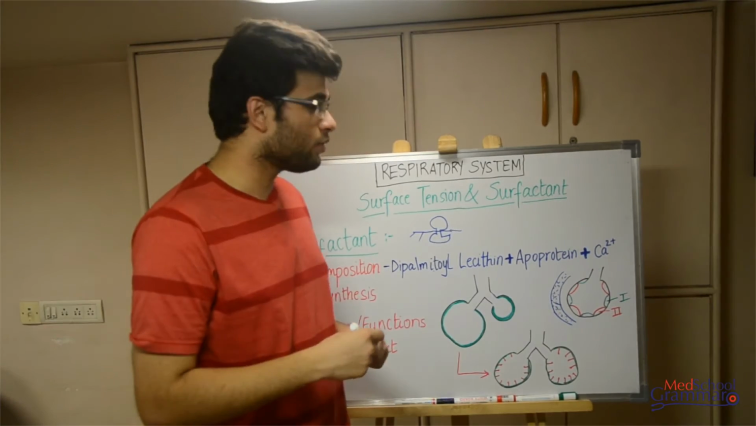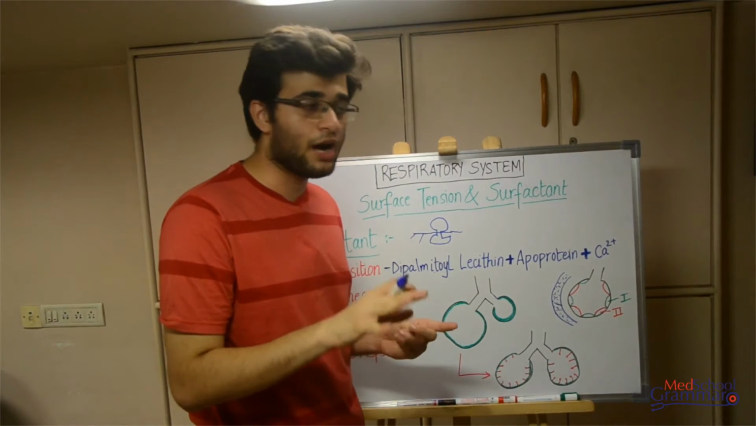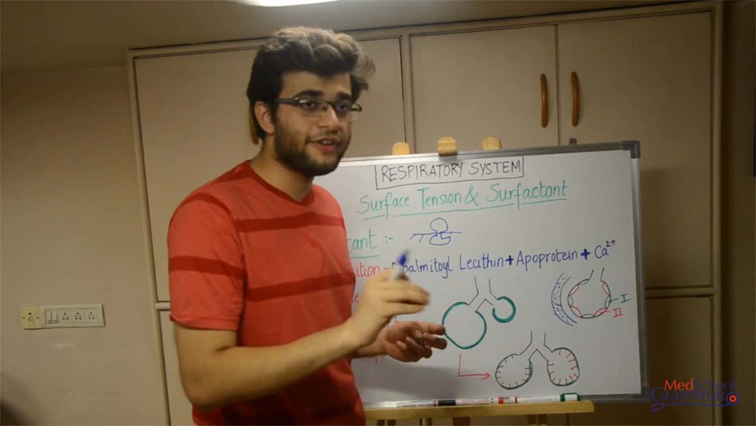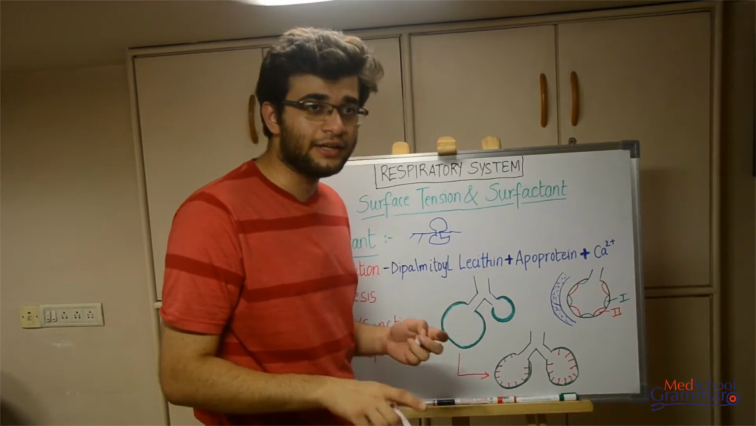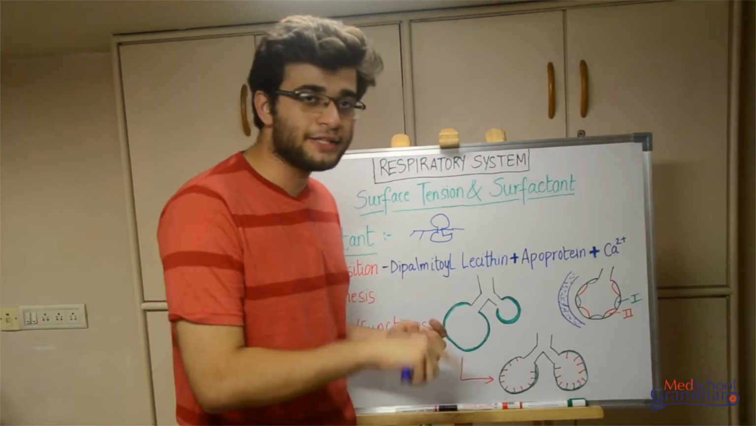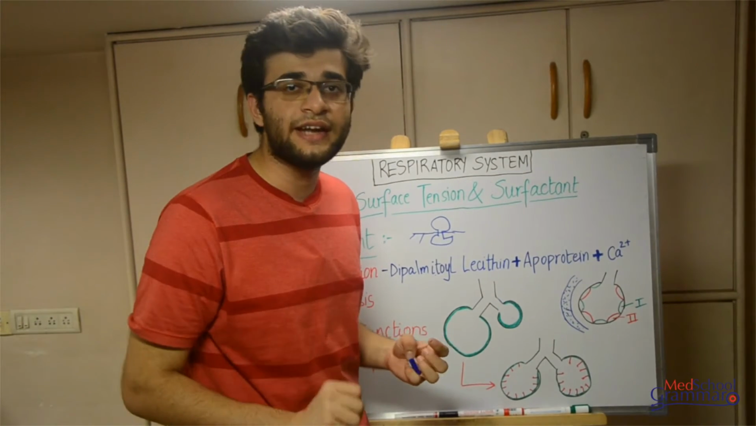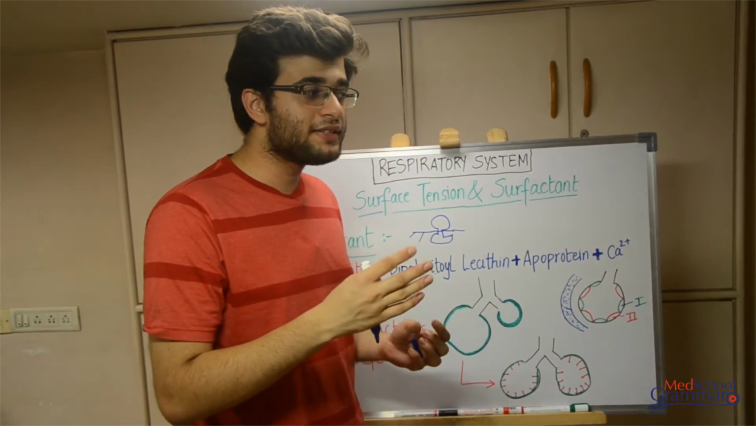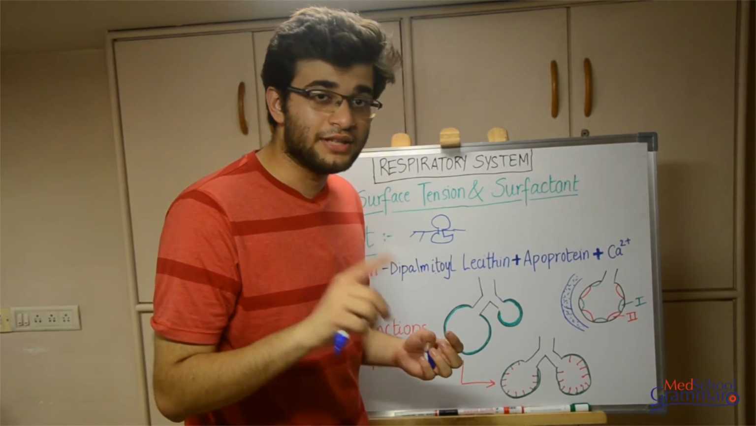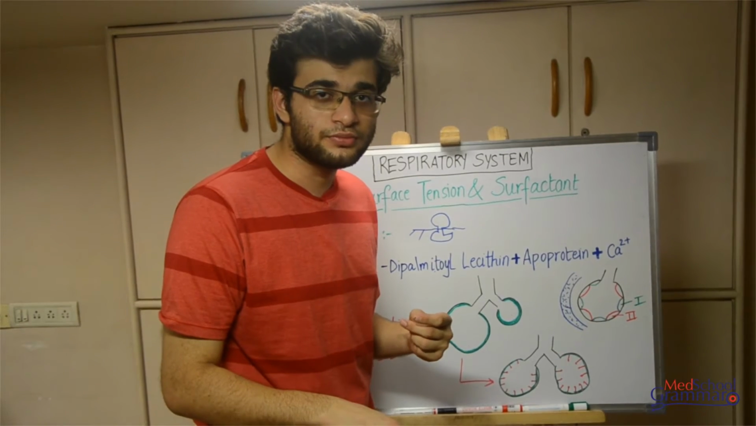Just giving you numbers to give an idea how it does it. The surface tension without the surfactant is 50 dynes per centimeter. But when the surfactant is present in the alveoli, the surface tension reduces to 5 to 30 dynes per centimeter. So you can see how the surface tension is reduced. Thus, the collapsing effect of surface tension is also reduced.